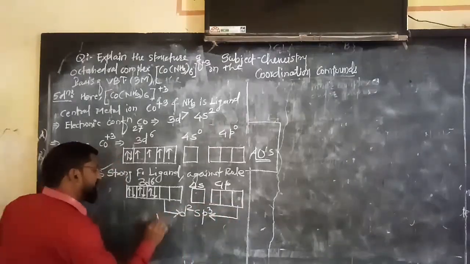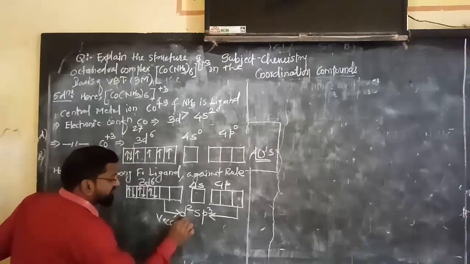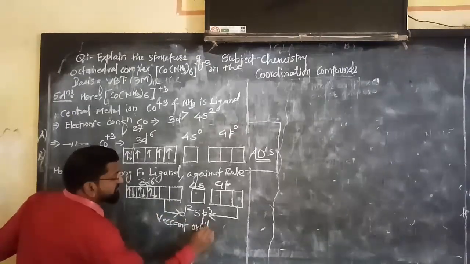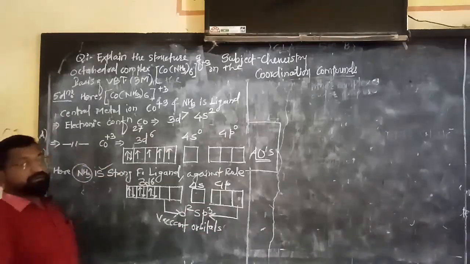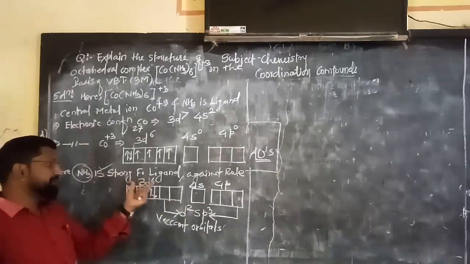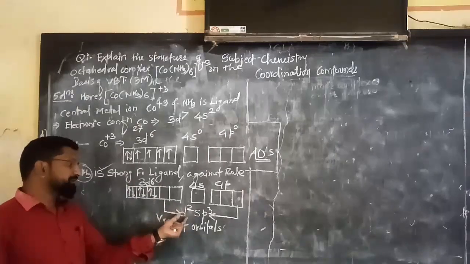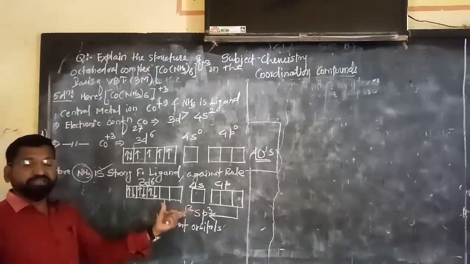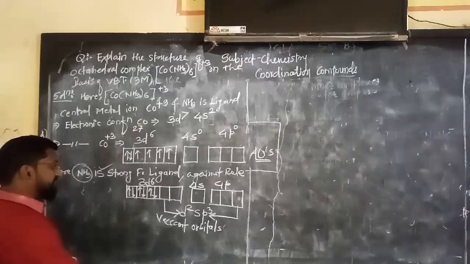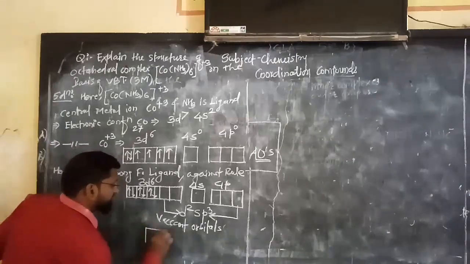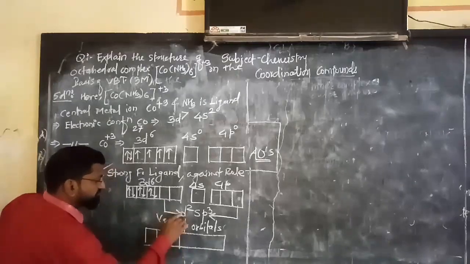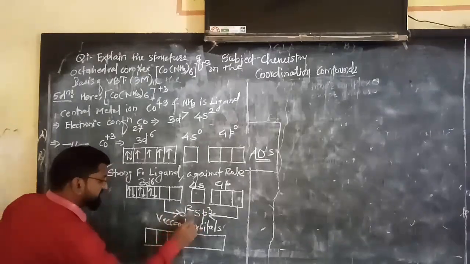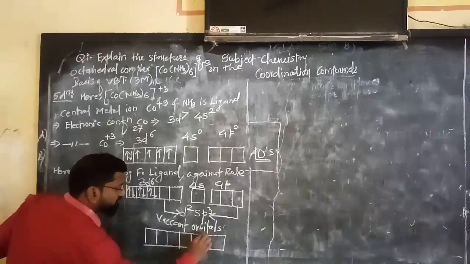These are the vacant orbitals. Now these vacant orbitals undergo d2sp3 hybridization, and because of the strong field it is called involvement of the inner d orbital. Therefore there is a formation of an inner complex, and we get such a type of picture. Total how many? 1, 2, 3, 4, 5 and 6.